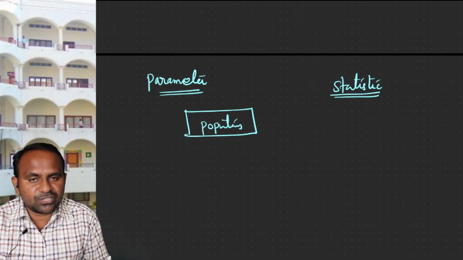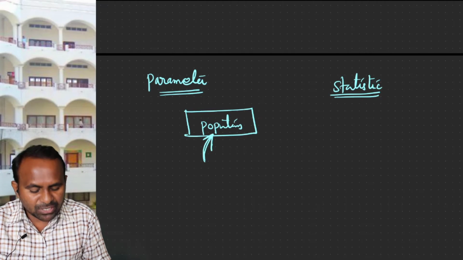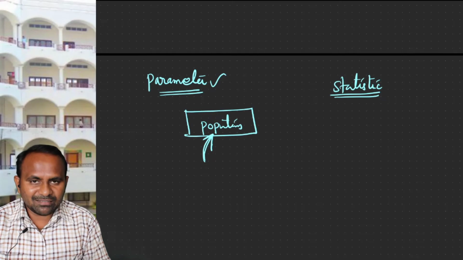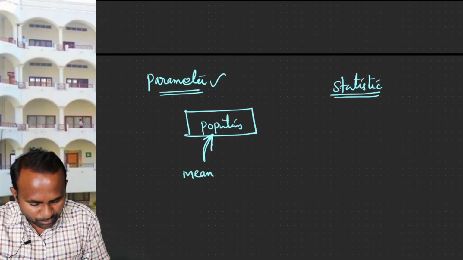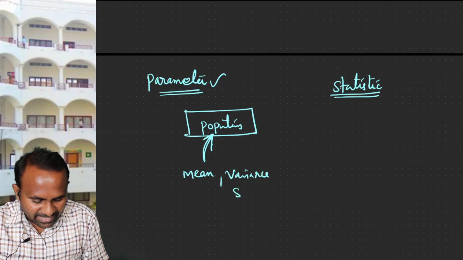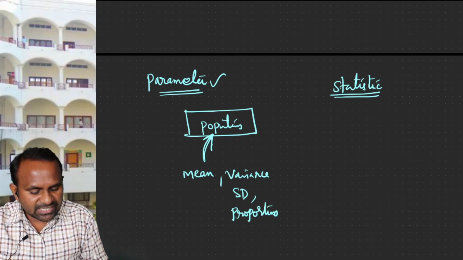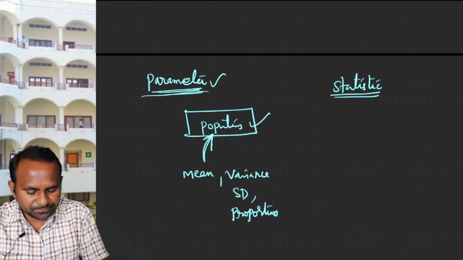Population is the bigger collection, as you know already, and a statistical measure of this population is called a parameter. A statistical measure is something like mean or variance, standard deviation, or it may be proportion. All these statistical measures about your population are called parameters.